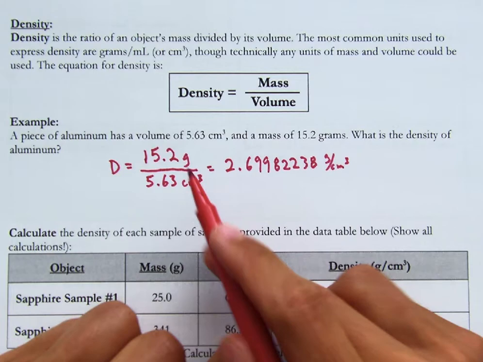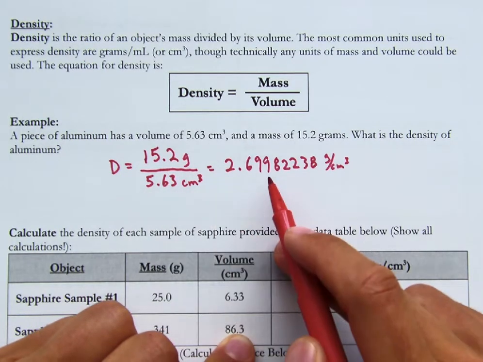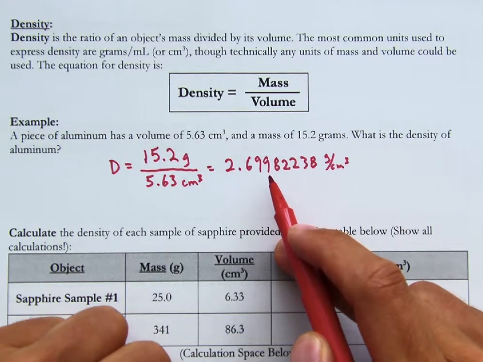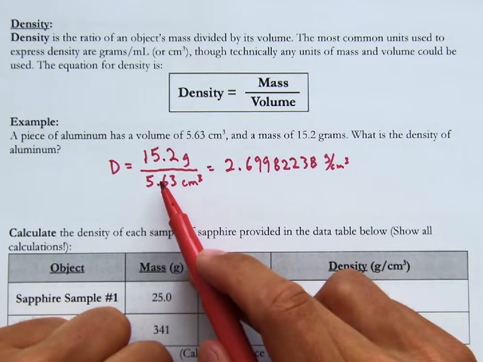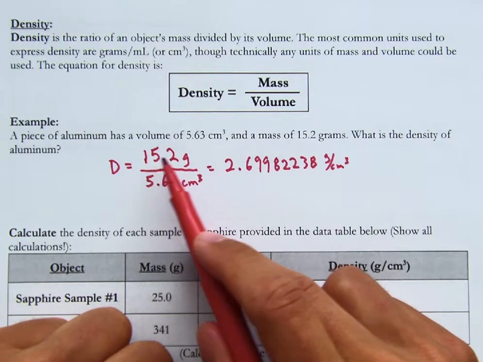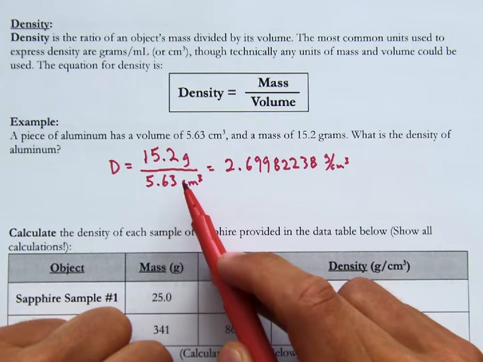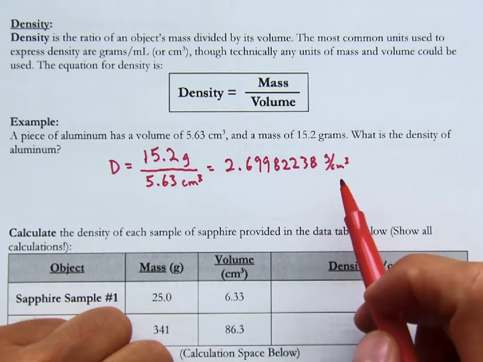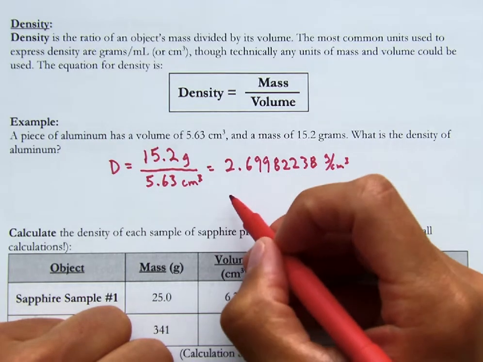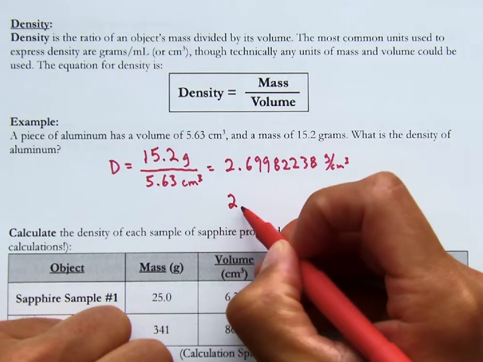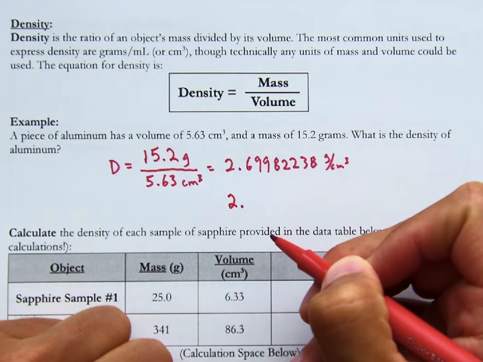Well, we divided, which means that our answer can only have as many significant figures as the measurement with the least amount of significant figures. So this has 1, 2, 3 significant figures. This has 1, 2, 3 significant figures. So our answer can only have 3 significant figures. So to round this to 3 significant figures, we would have 2 point.